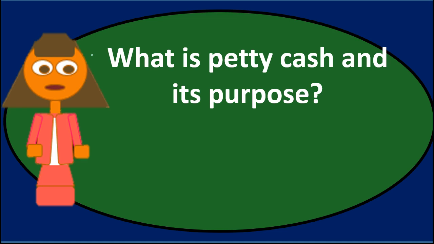So once we set it up, we of course want to have the petty cash in some type of lockbox. We will typically set up the petty cash by just taking it out of the bank, and we're going to credit the bank and debit the petty cash fund for some type of amount. And then we're going to spend anything from the petty cash we need to during the month or whatever time period we are covering. And at the end of that time period, then we'll record the transaction.